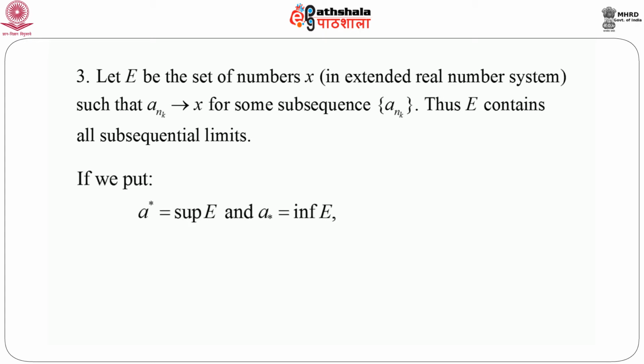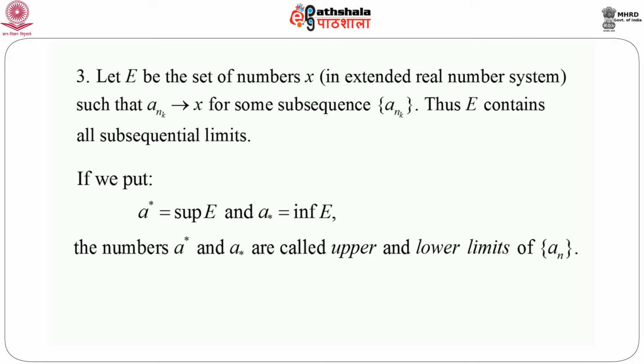If we put a-upper-star as the supremum of the set E, and a-lower-star as the infimum of the set E, then the numbers a-upper-star and a-lower-star are called the upper and lower limits of a_n respectively. So this is how we define the upper and lower limits.